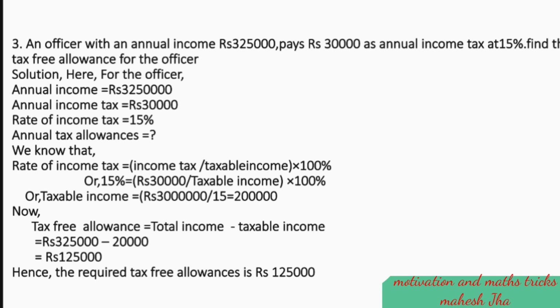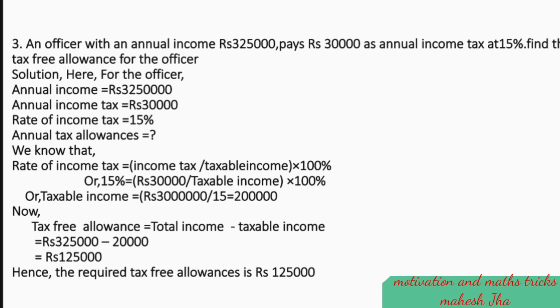We know that rate of income tax equals income tax divided by taxable income times 100%, or tax rate given 15% and income tax given 30,000 divided by taxable income times 100%. Now we simplify. The taxable income equals 30,000 times 100 divided by 15, which is 2 lakh.